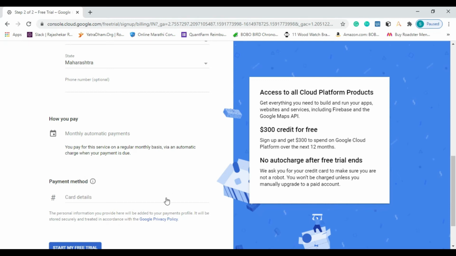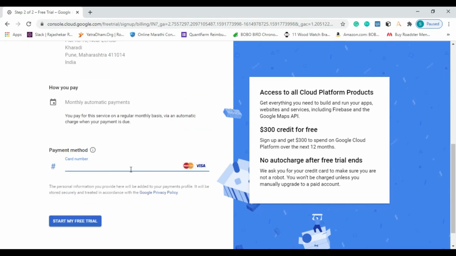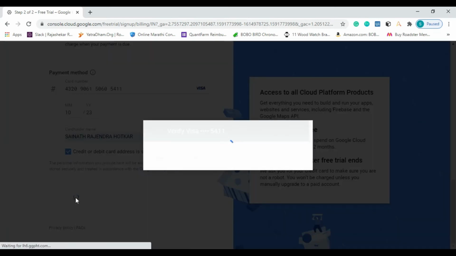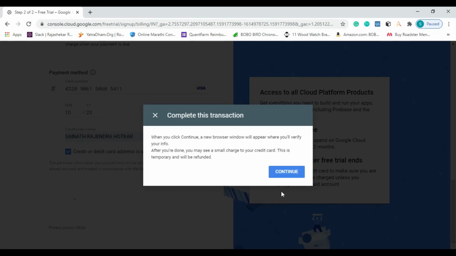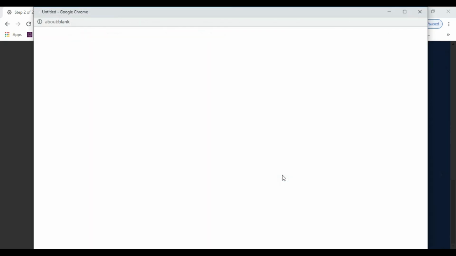Click on the payment details. Here you have to provide your card details. It will accept only a MasterCard or Visa card. After giving all the information regarding the payment, just click on Start free trial. After clicking, it will ask for the security code which is available on your card. Put that security code here and click on continue. After that you will get a continue window. Again click on continue. It will open the payment page.